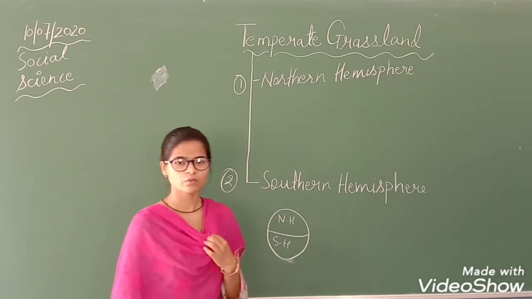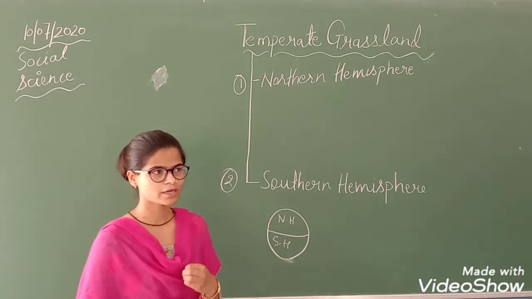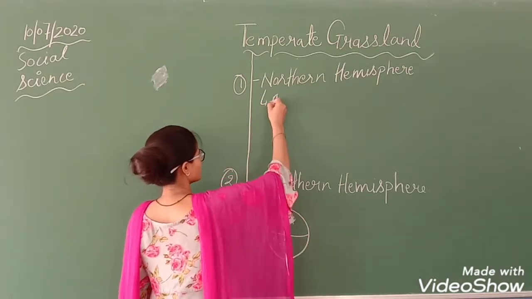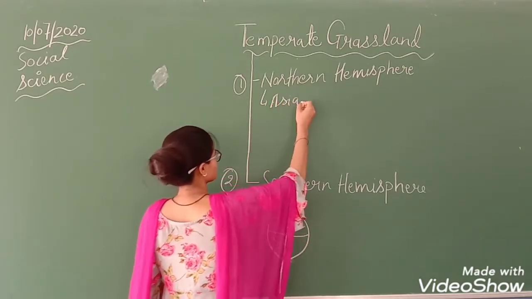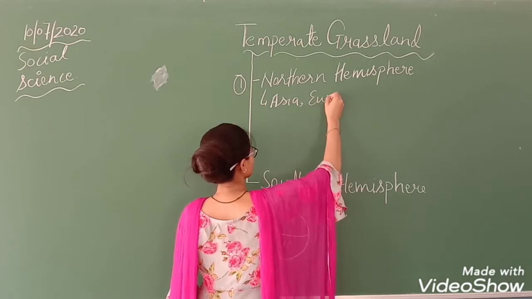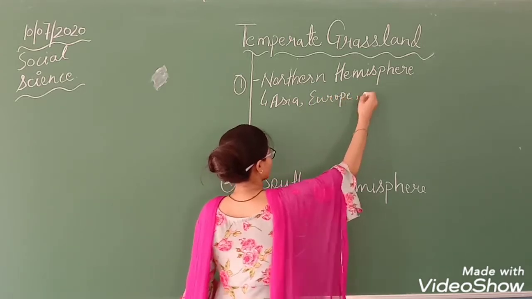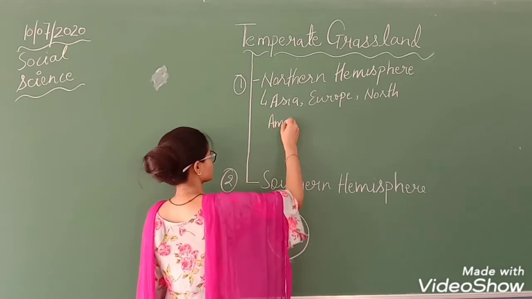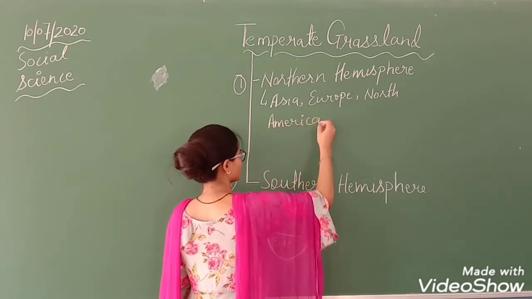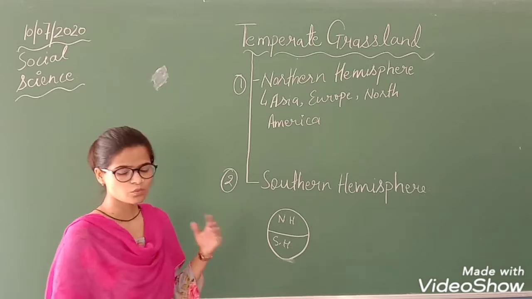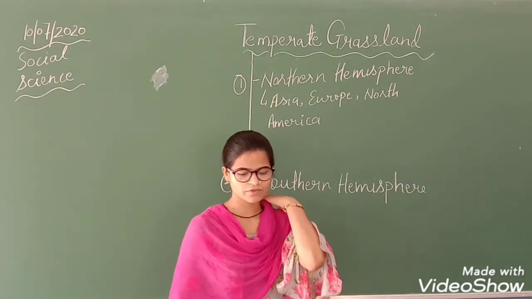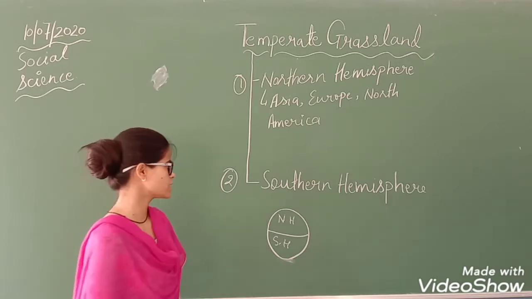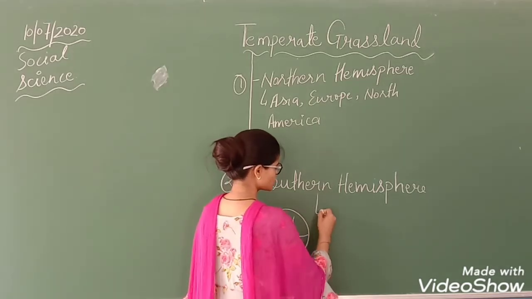Now in the northern hemisphere, at what parts is it extended? First is Asia, then we have Europe, then we have North America. So these are the portions where the northern hemisphere grasslands are located. And then the southern hemisphere: where is it located?